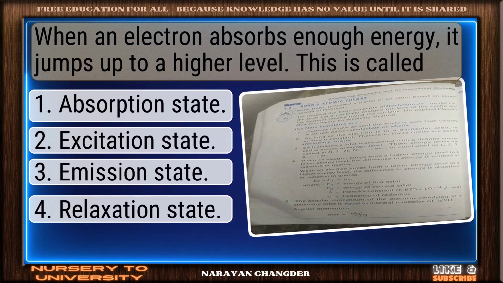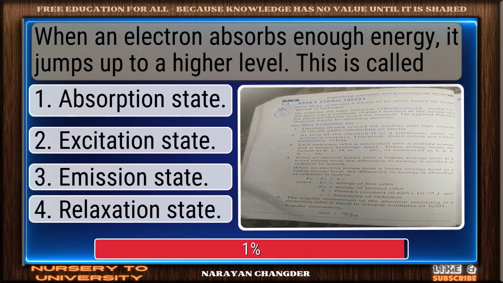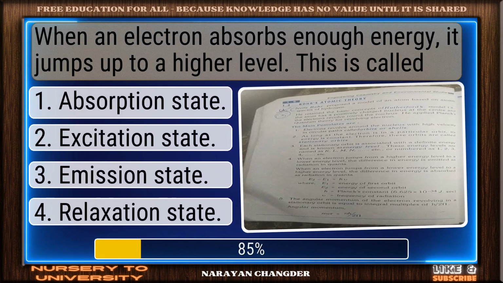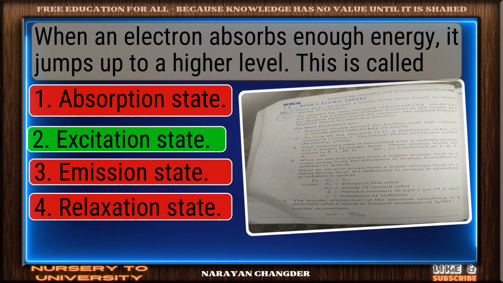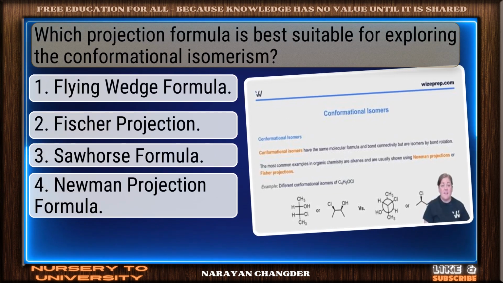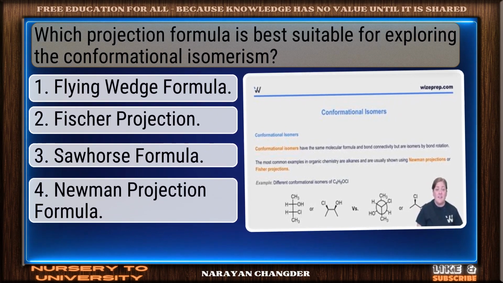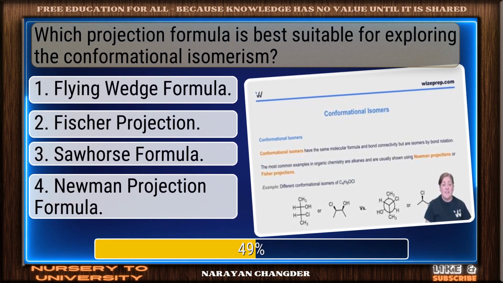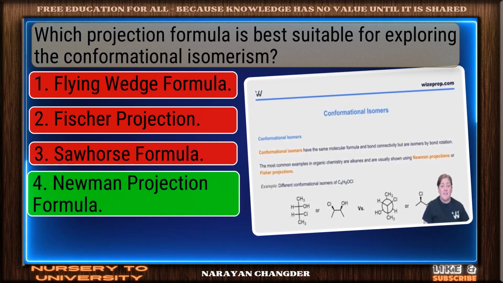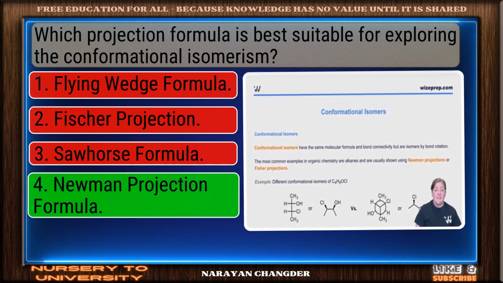When an electron absorbs enough energy, it jumps up to a higher level. This is called. Correct. Excitation state is the right answer. Which projection formula is best suitable for exploring the conformational isomerism? Right choice. Newman projection formula is the best answer.